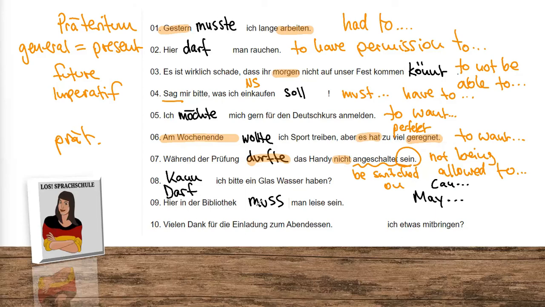Hier in der Bibliothek muss man leise sein. Here in the library, one has to be quiet. Vielen Dank für die Einladung zum Abendessen. Soll ich etwas mitbringen? Thanks a lot for the dinner invitation. Should I bring something? Of course, we can also say, must I bring something? But this sounds a little rude in English. Soll can also mean should I. Because in English, if we say, do I have to bring something, like here, the other person would say, you don't have to, but if you want, of course, you can bring something. So the meaning and the tone and the politeness is a lot different than in German.